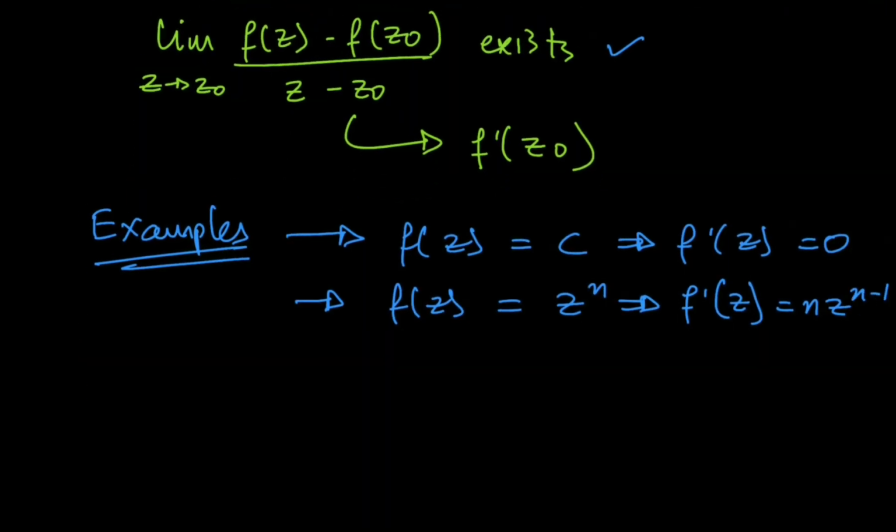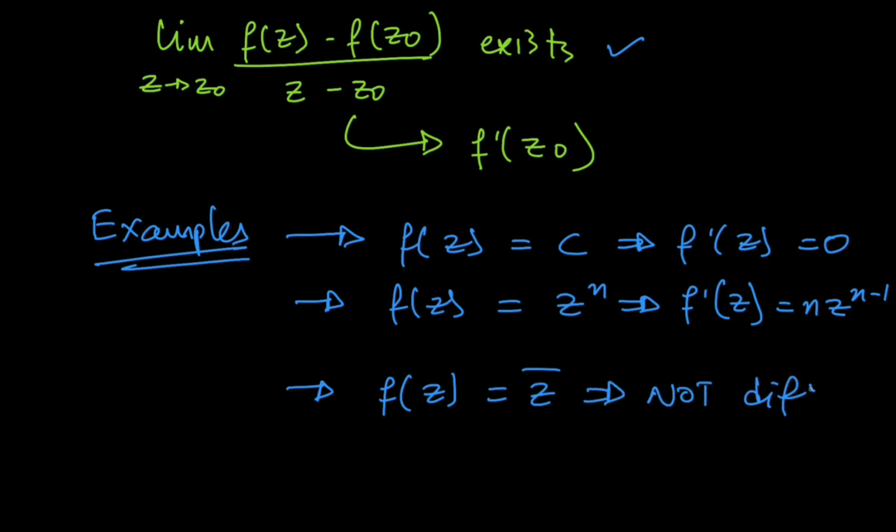And there are some functions that you just can't differentiate. For example, if you define f of z to be z bar, as in you feed the function a complex number and the function will just spit out the complex conjugate, this function is just not differentiable.